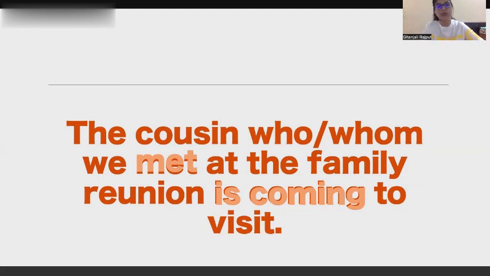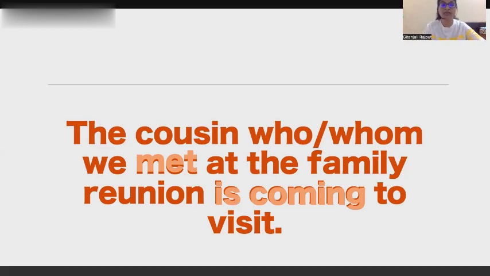Again, let us look for the subjects of both the verbs. Let us see if we have subjects of both the verbs. Now here, the verb met. Here we is a pronoun that is acting like the subject of the verb met. Now let us see if is coming is also having a subject.